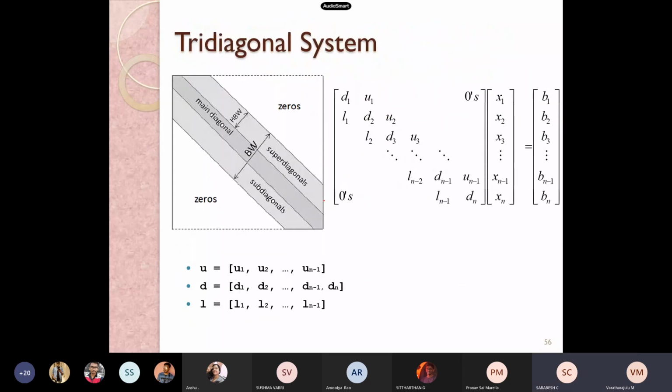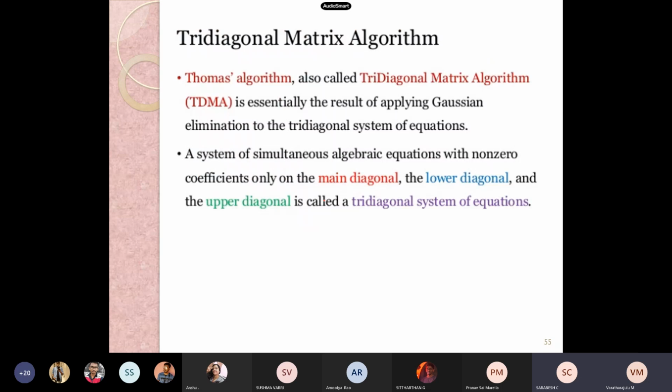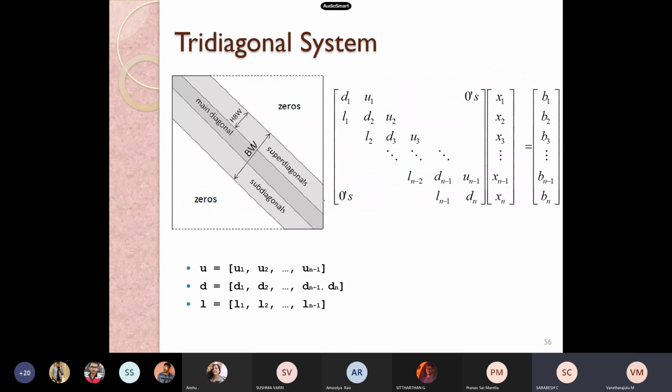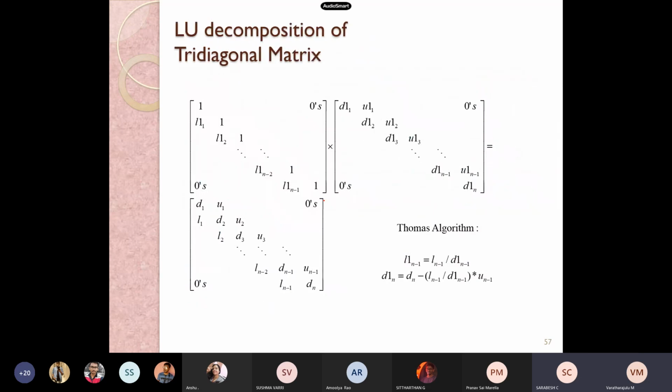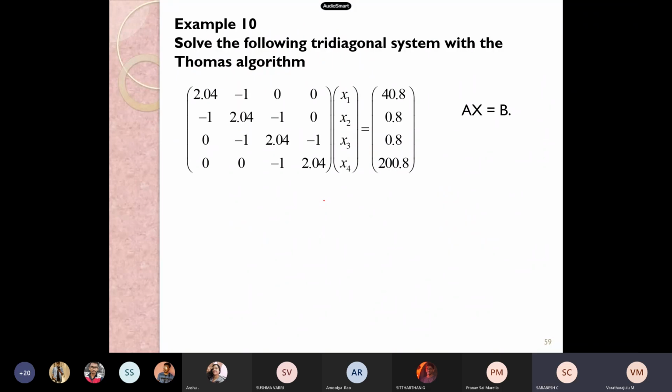Yes. Okay. Yesterday, along with the LU decomposition, we were introduced to the tridiagonal system and the Thomas algorithm, or the tridiagonal matrix algorithm, which can be used to get the solution as a second part of LU decomposition when the matrix is a tridiagonal system.